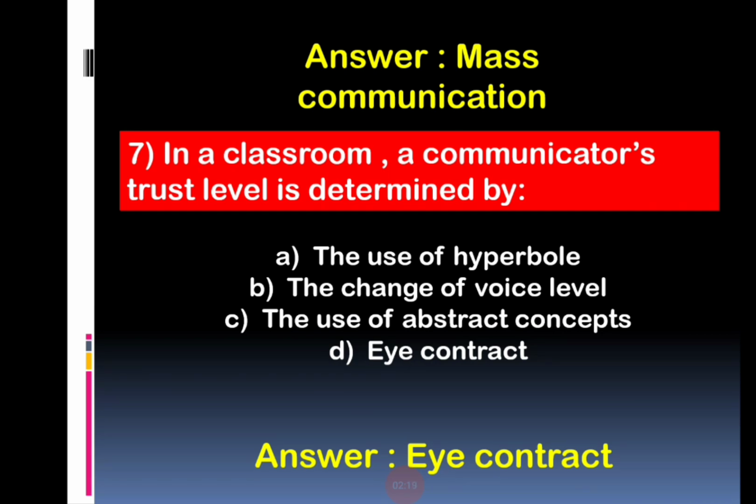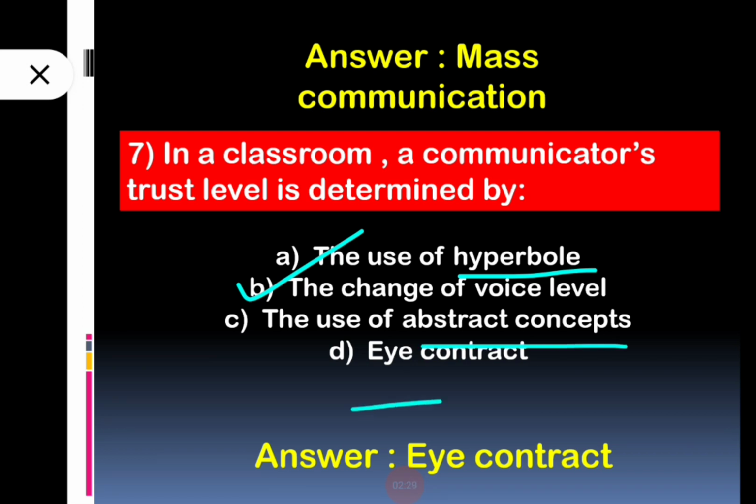In a classroom, a communicator's trust level is determined by the use of hyperbole, the change of voice level, the use of abstract concept, and eye contact. So eye contact is one of the most important things. Basically, in a classroom, a communicator's trust level is determined by the eye contact between communicators or teachers and students.